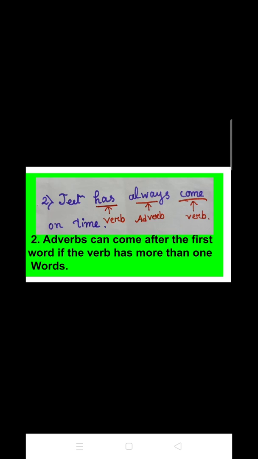And students, with it, here comes our end of discussion on adverbs. I hope that you all have understood this topic clearly, but still if you have any doubt, please feel free to ask me in the comment section.